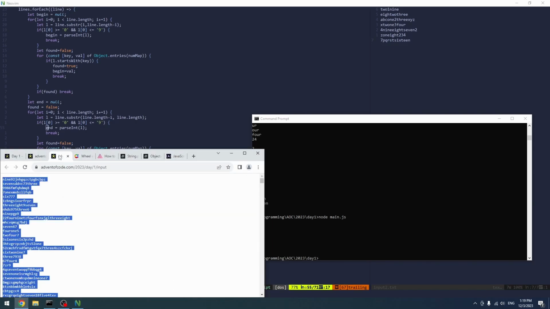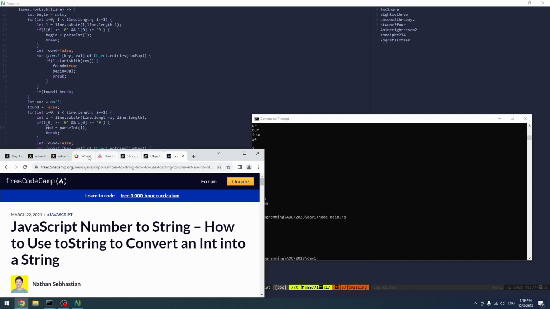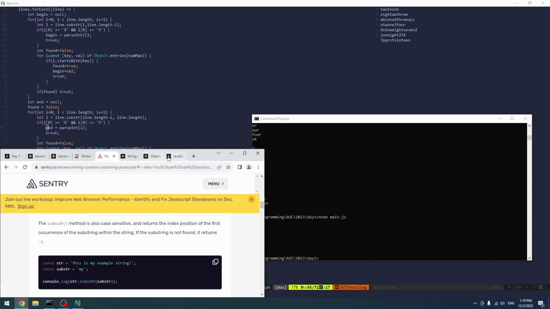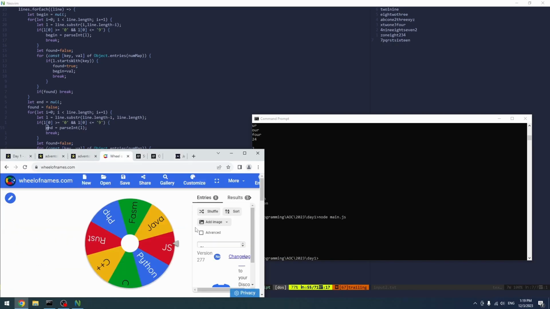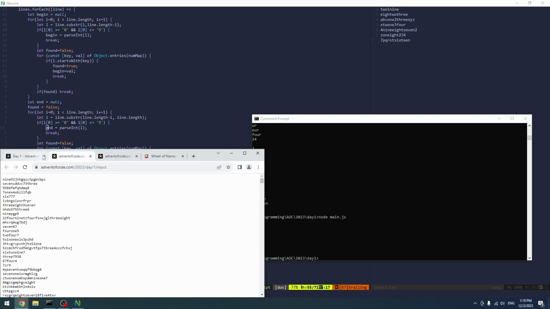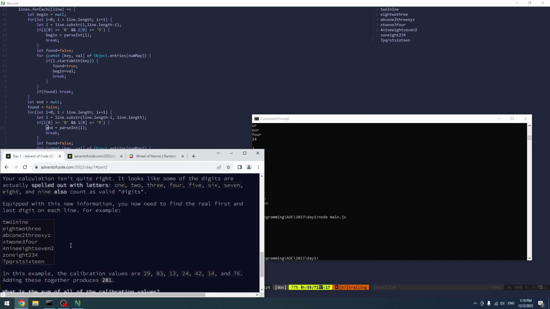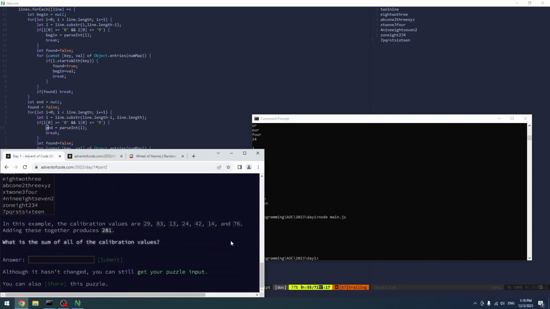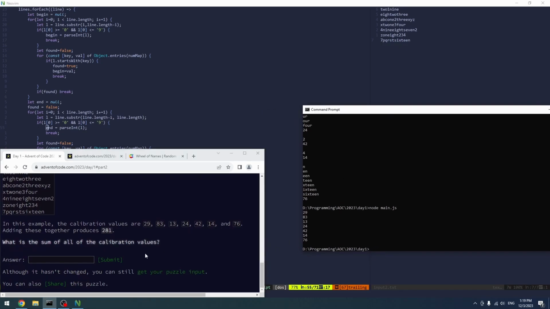We can probably close most of these, except the wheel of names. I think I'm going to keep that for later. They want input. So yeah, this is the exact same thing. Wait, what do you say? It's 29, 83, 13, 24, 42, 14, 76.